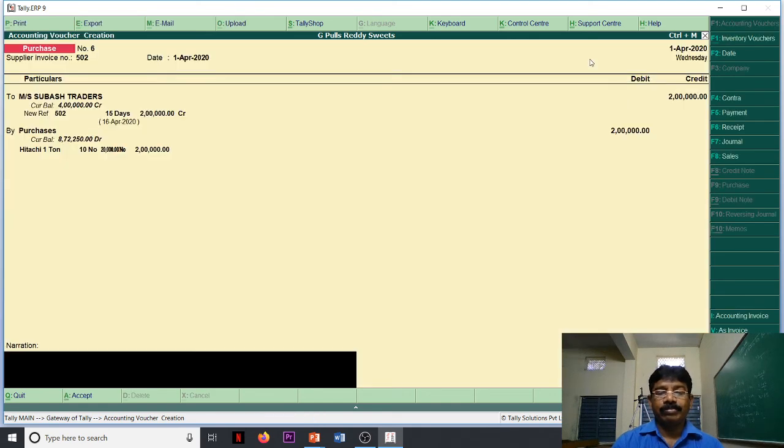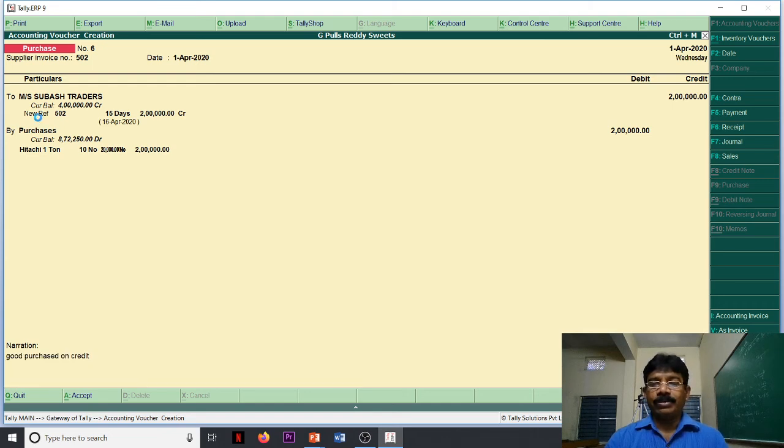Enter. Purchase voucher we passed with the reference number, new against new reference. Okay, goods purchased on credit narration, is on credit. We will save this one.